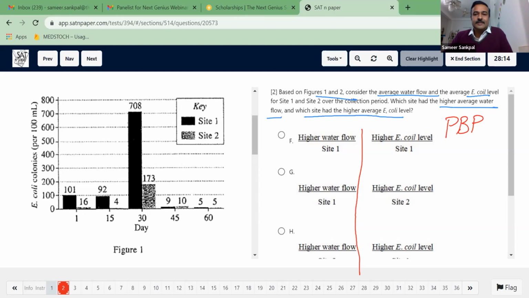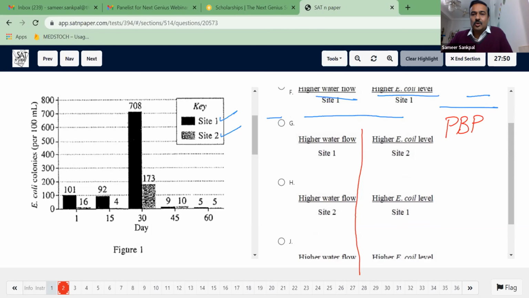So when I look at this, this is site 1, this is site 2. If I look at these bars, the black bars are higher in number as compared to site 2 data. So when I look at the options, it is giving me higher E. coli level, so site 2 is ruled out. If I scroll down, the site 2 data is ruled out for these two options.